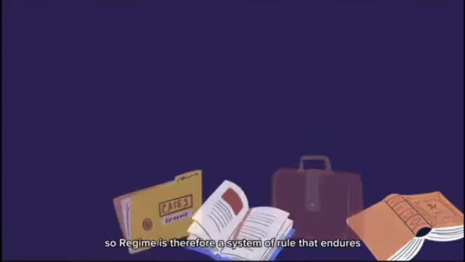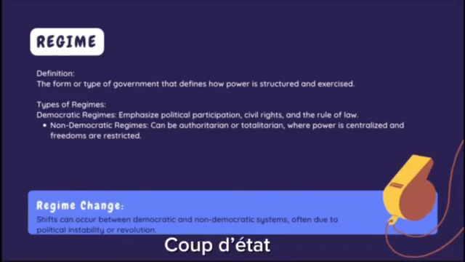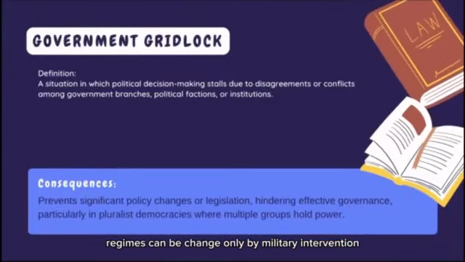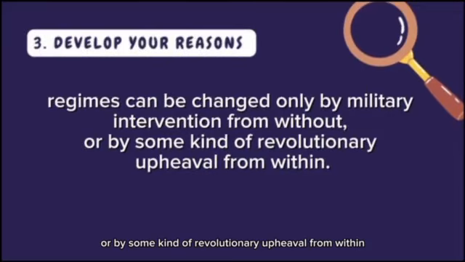And now what is regime? So a regime is a system of rule that endures despite the fact that governments come and go. Governments can be changed by elections, through dynastic successions, or as a result of coup d'etat. However, regimes can be changed only by military intervention from without or by some kind of revolutionary upheaval from within.